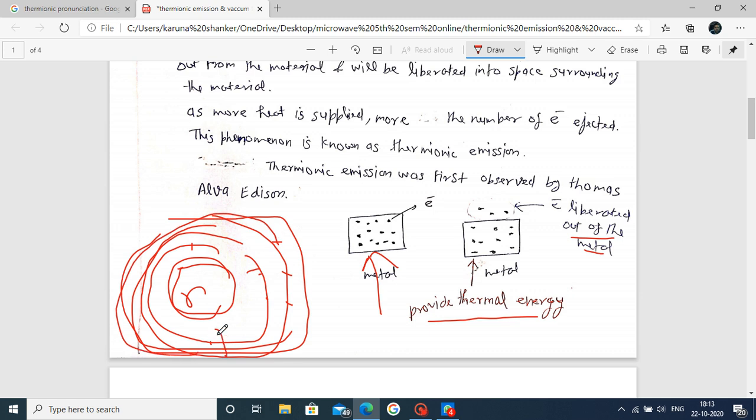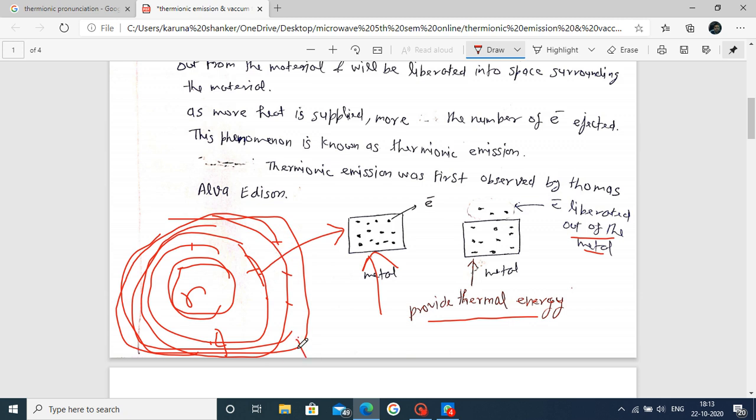By providing thermal energy, the electron wants to leave these levels. There are n number of levels, also called shells. In chemistry, these are the K, L, M shells. In these shells the electrons are present.